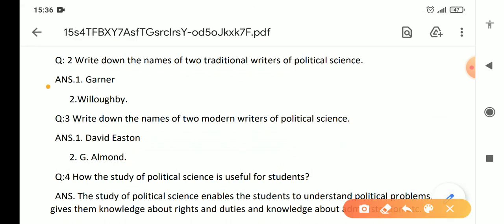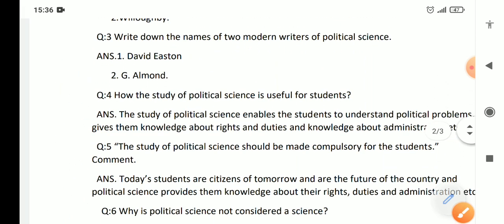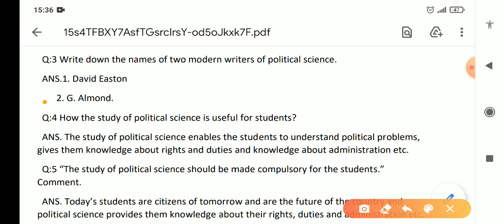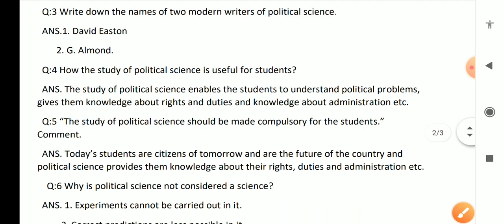Very good. So traditional writers are Gardner and Willoughby. And modern writers, with a modern viewpoint: David Easton, Robert Dahl, Gabriel Almond and Powell, Charles Merriam. So many names can be given. Next question is how the study of political science is useful to students. How is it useful?